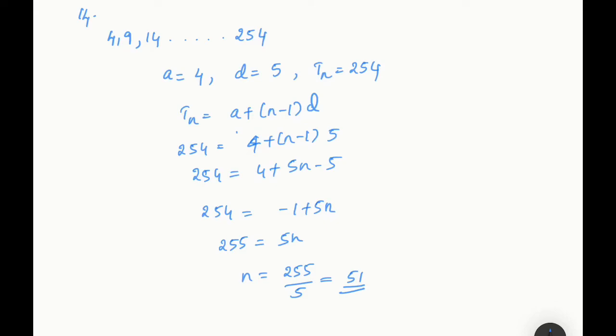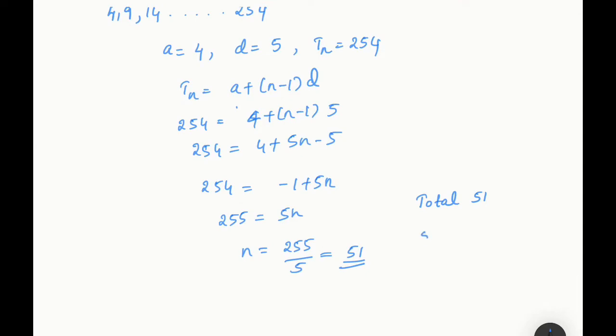So if n is equal to 51, tell me what will be the 10th term from last. So which will be that term? There are 51 terms, totally 51 terms. So from end, if I have to take 10 terms back, what will be that? 51, that's the last term.